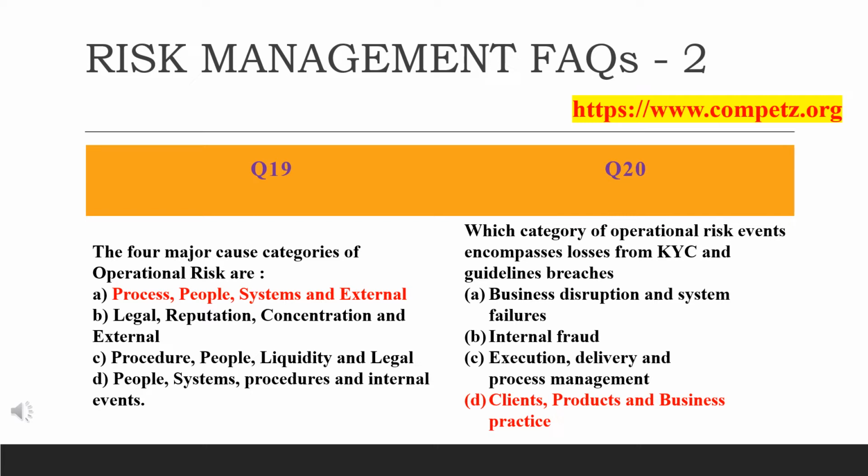I am going a little bit fast. You just have a look on the screen, because we need to go through the entire risk management questions. That's the reason I am going a little bit fast, because there will be more than 150 questions for you in your FAQs, which is very important to see, each and every question. Then the last option was people, systems, procedures and internal events. So the answer, as you can see here, is the first option, that is A, process, people, systems and external. So why is it?